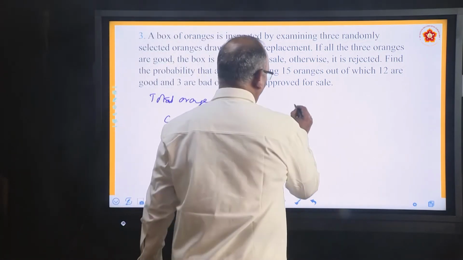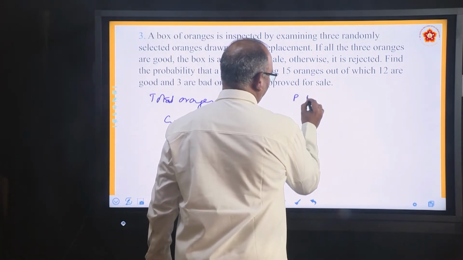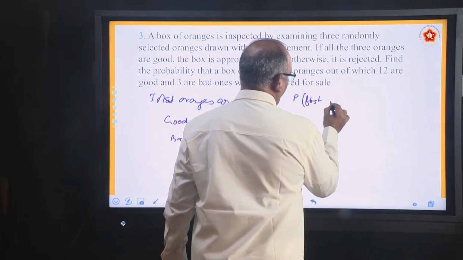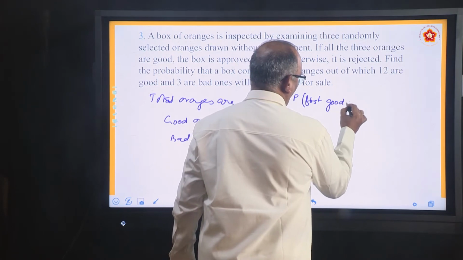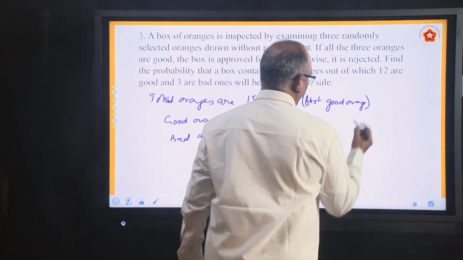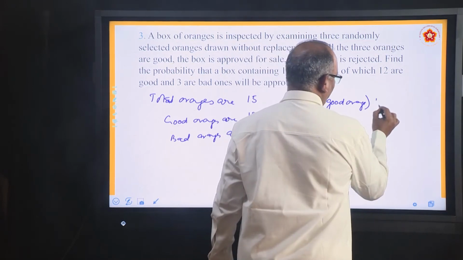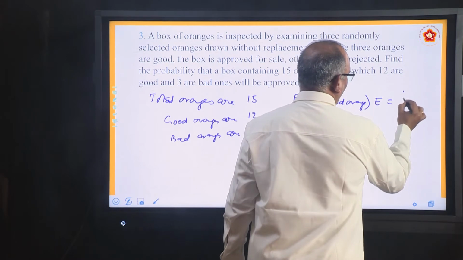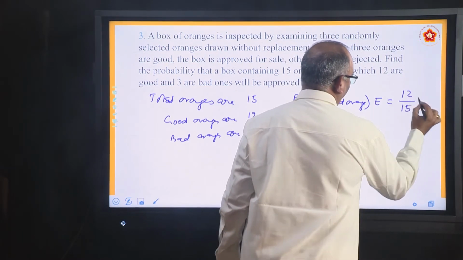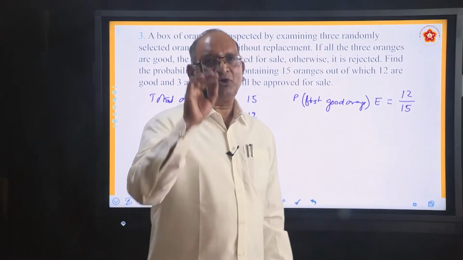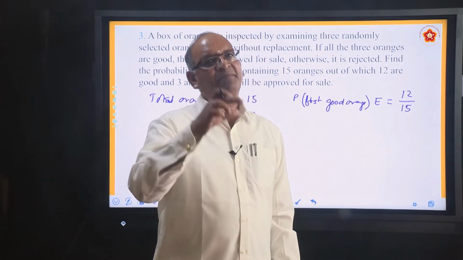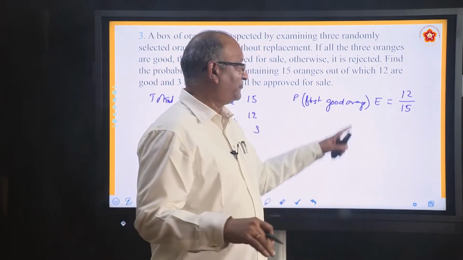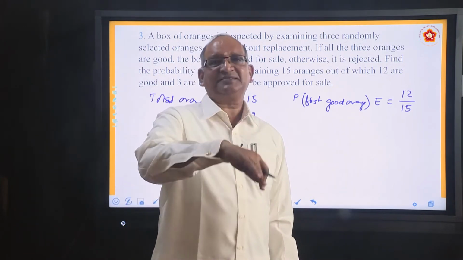So probability of first good orange, you can call it anything, let us say P(E), equal to 12 by 15. Why 12 by 15? Because there are 12 good oranges, the orange which you have picked up may be one among them. So 12, and the total number is 15. You have not replaced that orange.